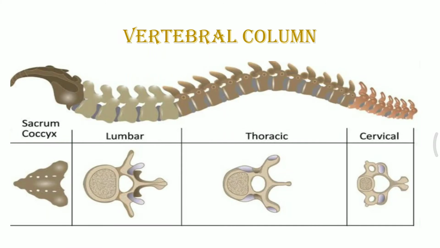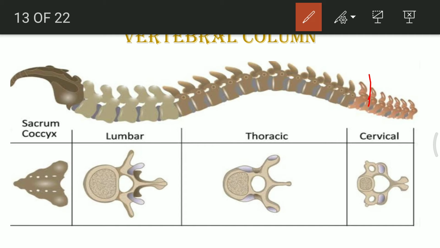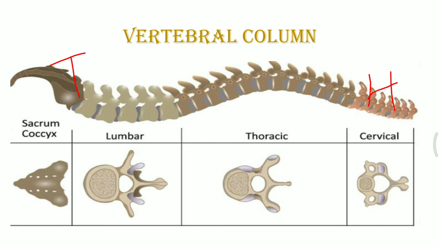The vertebral column is also known as the backbone or the spine. Here we will always think that this part is the head and this is the tail part or the bottom part of a body. So, if this is the spinal cord of an individual, it is placed in such a way that the head is lying towards the cervical end and the sacrum or coccyx is the last portion or the tail portion of the individual. This entire structure is a curved vertical rod which is around 70 centimeters long.